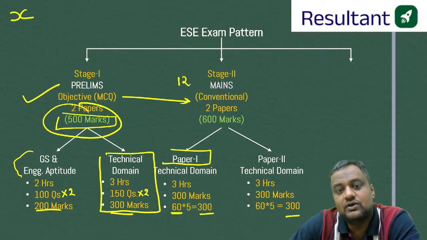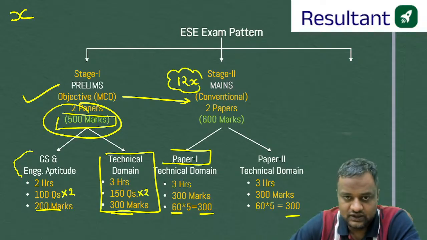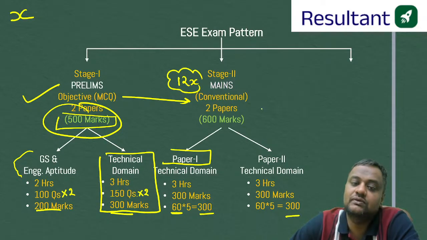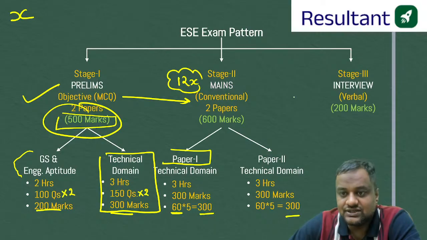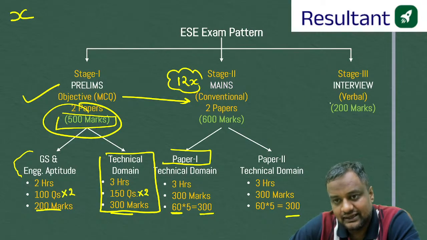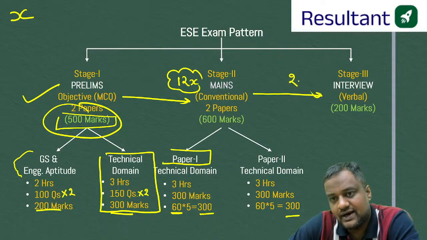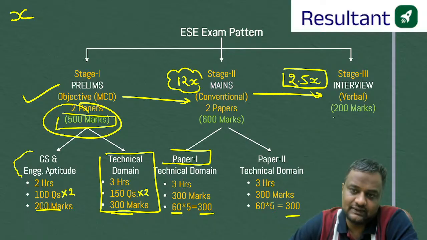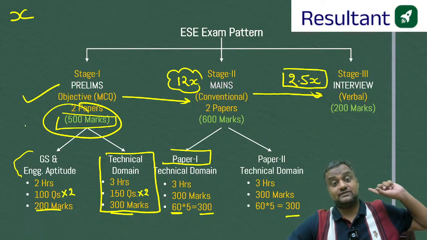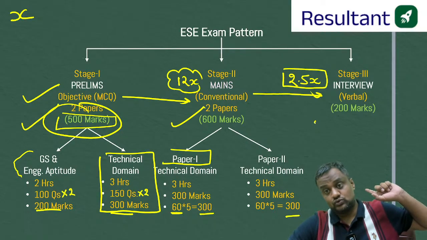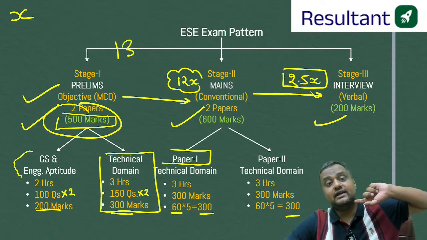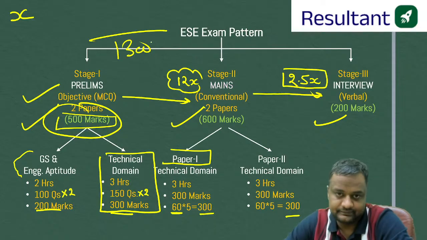Suppose x number of seats are there, so 12x students will be going into the stage 2. If there are x number of seats, 12x students will be going to stage 2, and stage 3 will be the interview in Delhi at Shahjahan Road, and for x number of seats, 2.5 or 2.6x students will be called for stage 3. And guys, from all this, 500 marks, 600 marks, 200 marks, the 1300 marks cutoff will be decided.